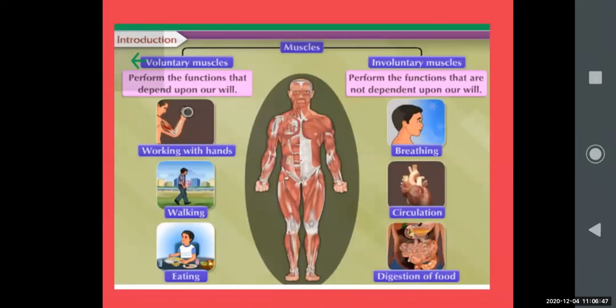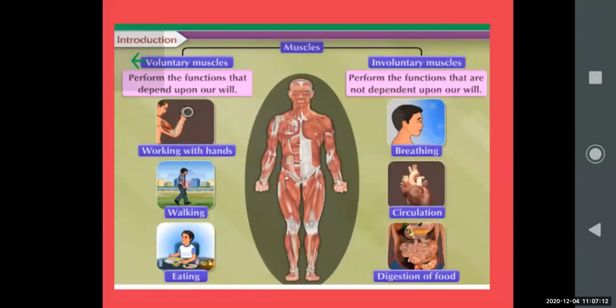So there are two types of muscles, voluntary muscles and involuntary muscles. Voluntary muscles perform the functions that depend upon our will, like moving your hand, moving your leg, walking from one place to another place, eating the food, opening and closing your eyes, touching anything, doing any kind of work.